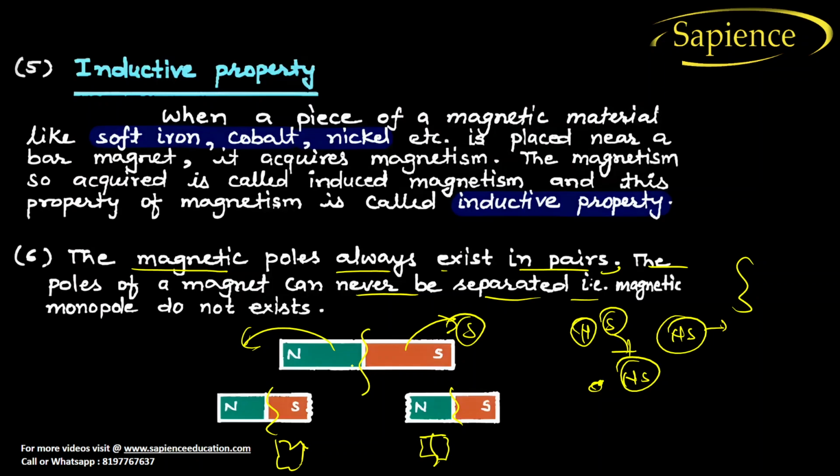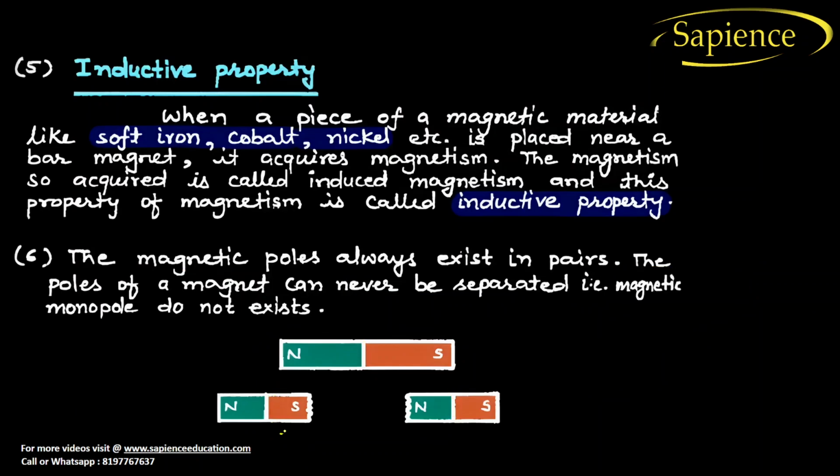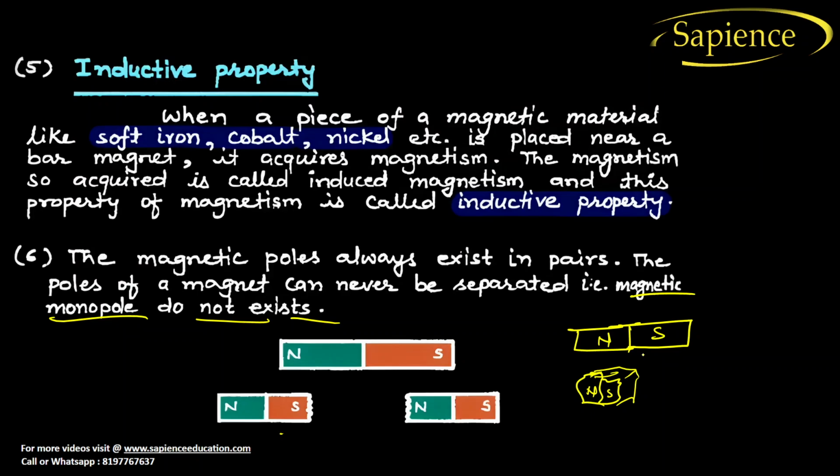So you cannot divide the north and the south pole by just breaking it. It will remain everywhere, even in the smallest particle. So magnetic monopoles do not exist. You will never see a magnet that has only a north part. If there is a north part, there is definitely a south part, even in the smallest piece. This is known as the monopole, and monopoles do not exist in magnets. I hope you have understood this.